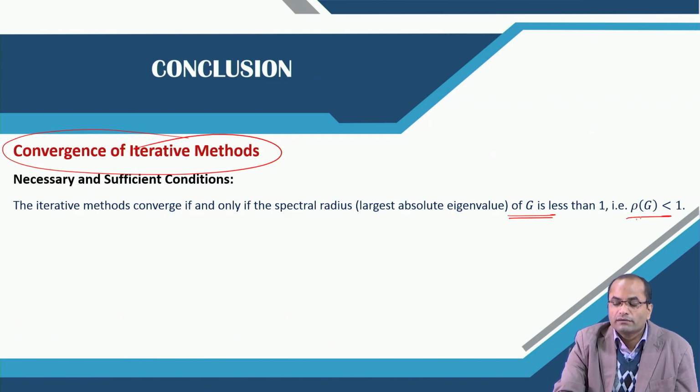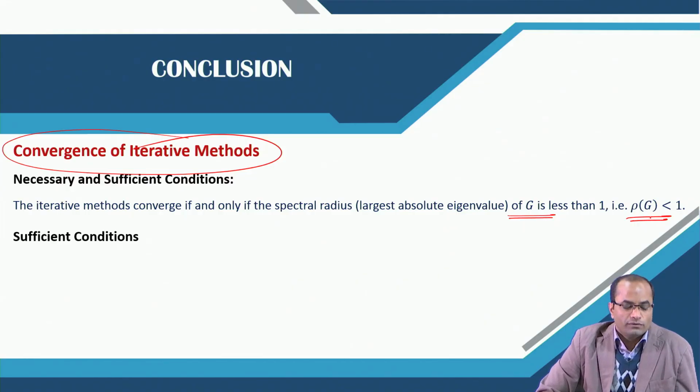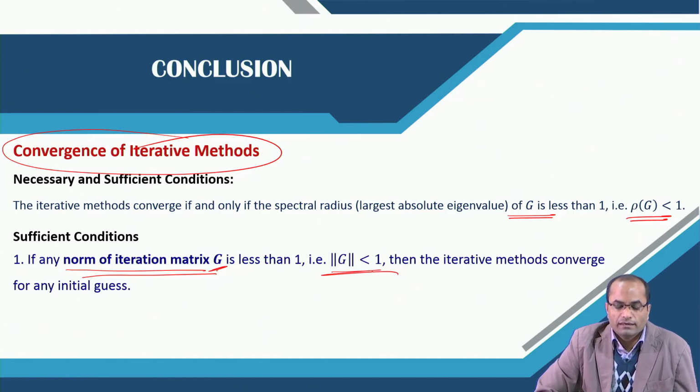If the spectral radius is less than 1, then the method will definitely converge. If the spectral radius is greater than 1, the method will not converge. For a quick sufficient check, we have also seen that if any norm of the iteration matrix is less than 1, then we can declare that the iteration will converge for any initial guess.